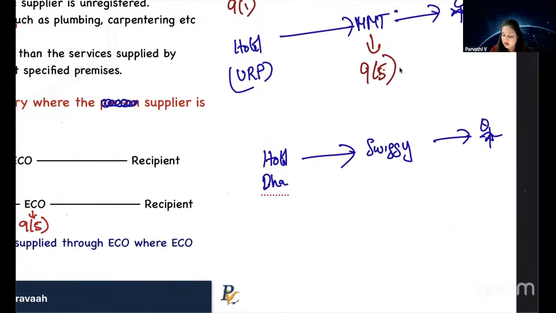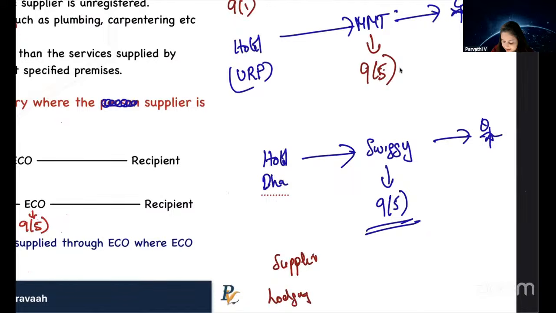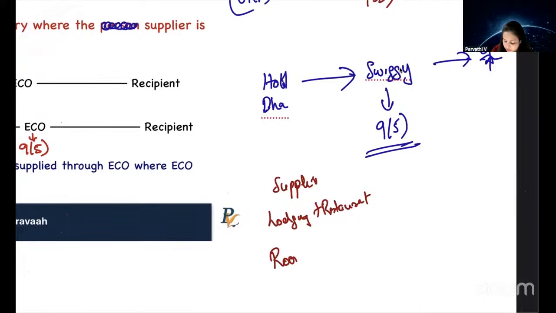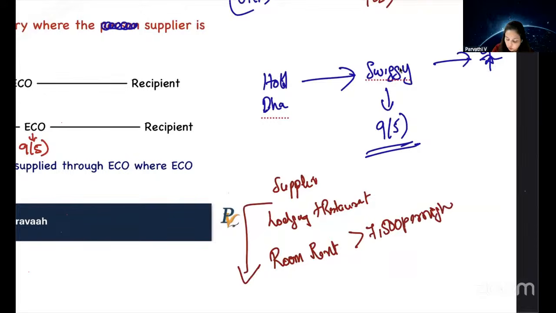Who will pay tax to the government? So we learned in all cases, Swiggy will pay tax to the government except in one situation. What was it? If the actual supplier, that is a restaurant, has lodging facility plus restaurant facility in that premises and the room rent of at least one room in that premise is more than 7,500 per night. In that case alone, the supplier will pay tax under 9-1. In all other cases, Swiggy will pay tax under 9-5. So are there any amendments so far? There are absolutely no amendments so far.